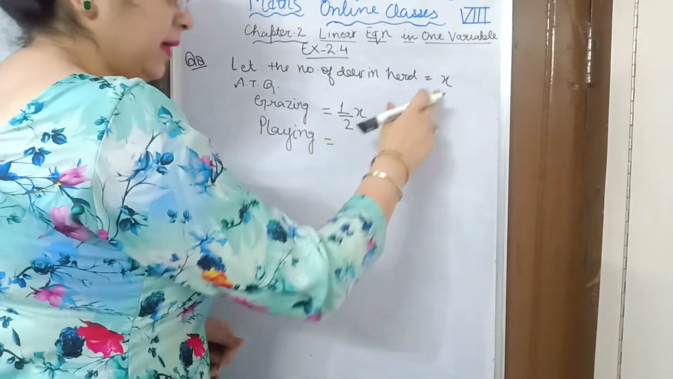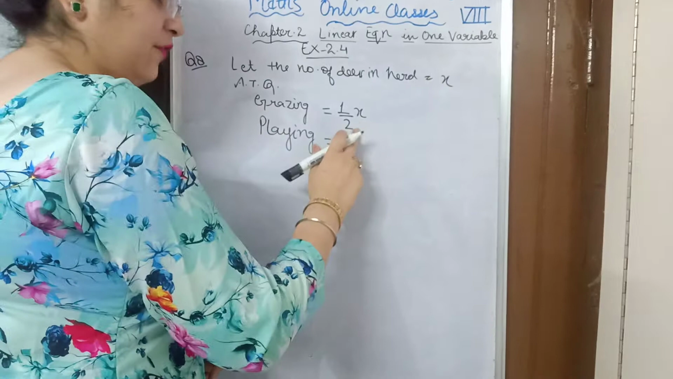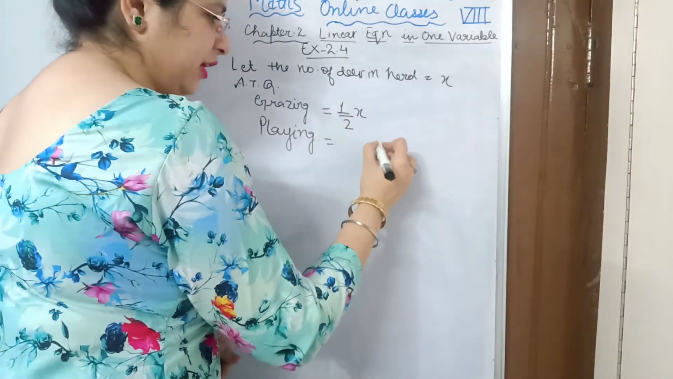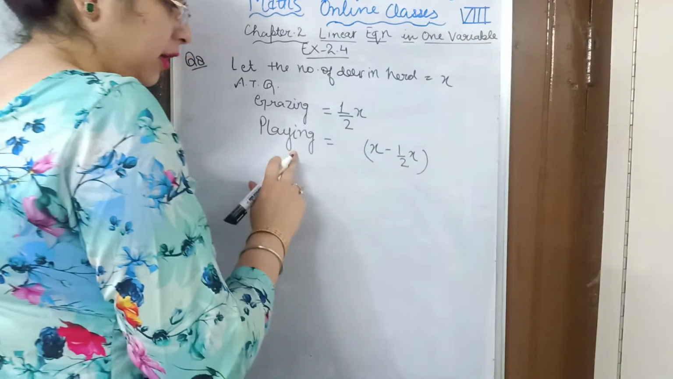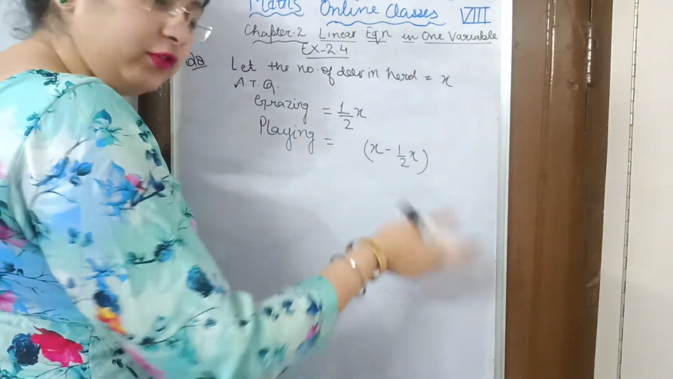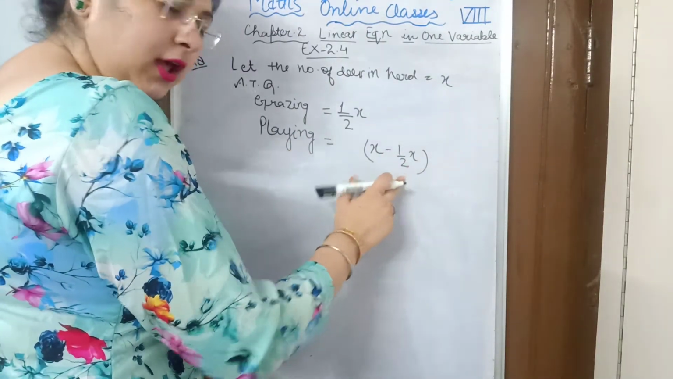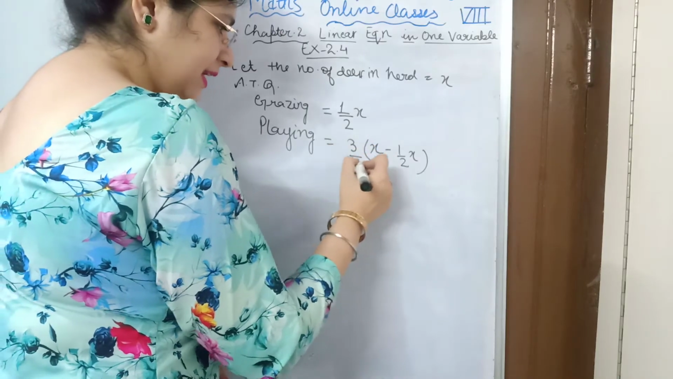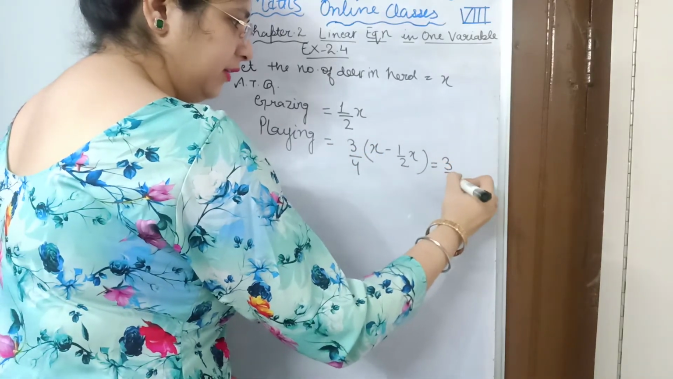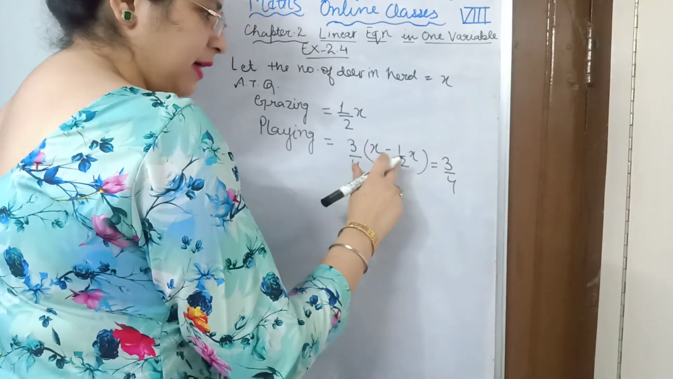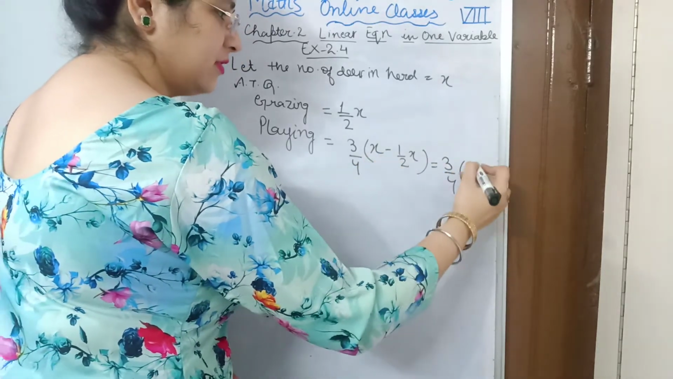And out of that remaining, they are playing. How many are remaining? Total minus half x, so x minus half x is remaining, and how many are playing? 3/4 of the remaining. This is the remaining, and 3/4 of the remaining is like this. Okay. So if we solve it, x minus half x will be half x.